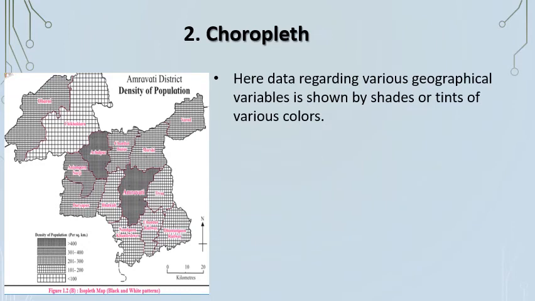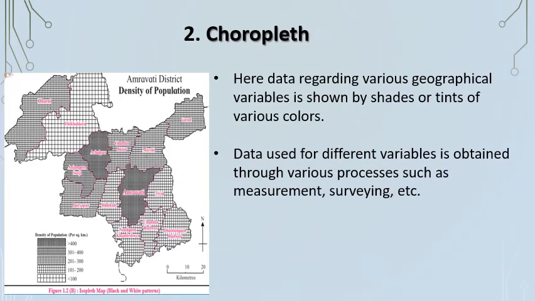In a choropleth map, the data regarding various geographical variables is shown by shades or tints of various colors. You can use various colors, but here black and white is given. While making such maps, data used for the different variable is obtained through various processes such as measurement and surveying.